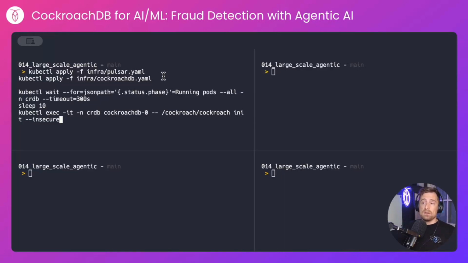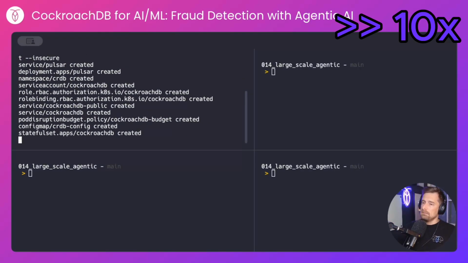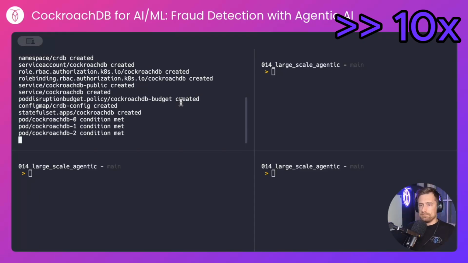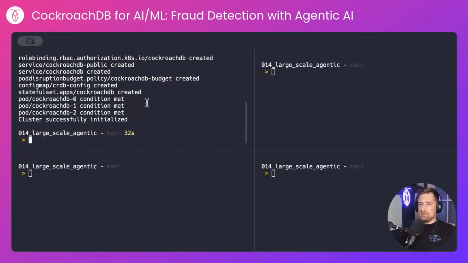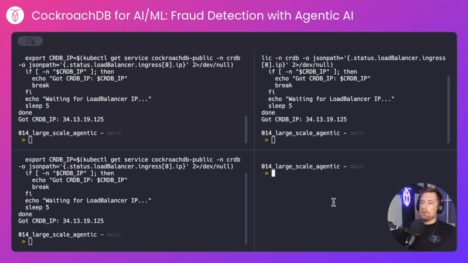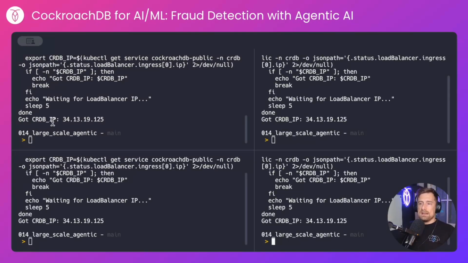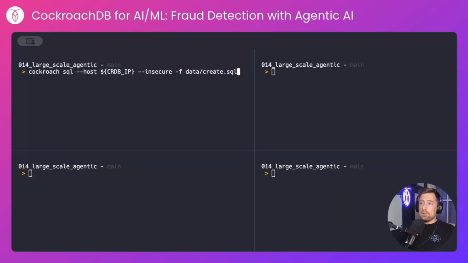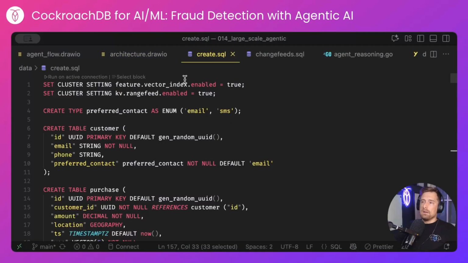First, I'll install Pulsar and CockroachDB into my Kubernetes cluster. I'll wait for CockroachDB to be available, and then I'll initialize the cluster. About 30 seconds later, CockroachDB is ready, and I'll fetch the public IP of the CockroachDB service. And that's exported as an environment variable in each of my terminals. Next, I'll create the objects that my application will use. I'll enable vector indexing. I'll enable range feeds. This is force of habit. This is already enabled now.